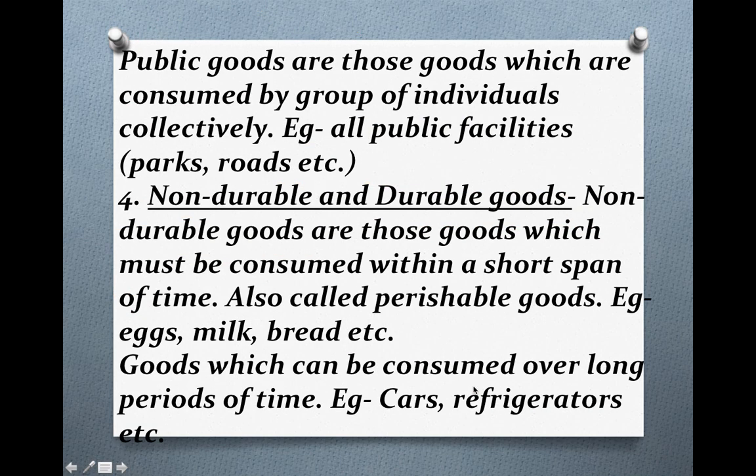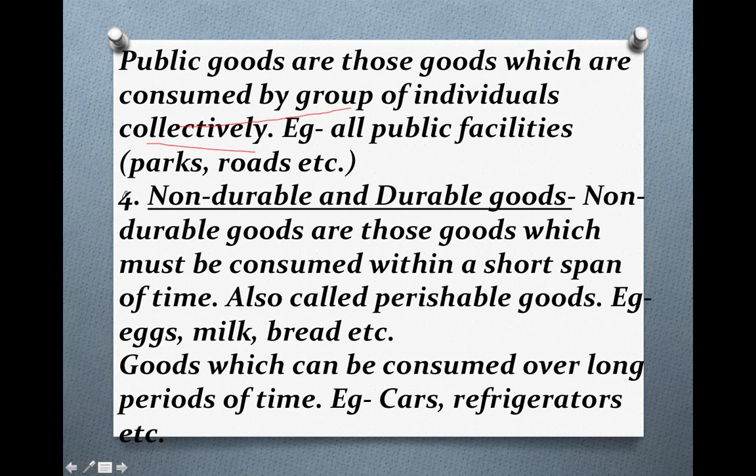Now let's talk about what are public goods. So public goods are those goods which are consumed by a group of individuals collectively. So those goods which are used by a group of individuals collectively can be termed as public goods. Like all public facilities like parks, roads, which is not used by a single individual but by a group of individuals collectively. So they are the public goods. Public goods can also be termed as the government goods because they are provided by the government. Like for example, all the public facilities, parks, roads, etc. So I hope it is clear to you.